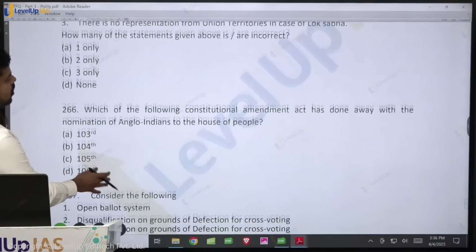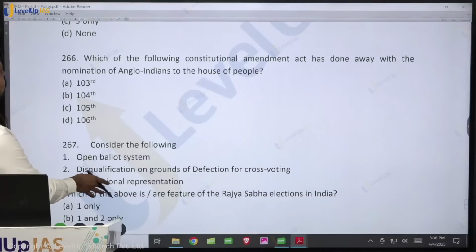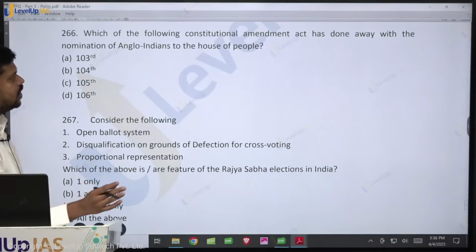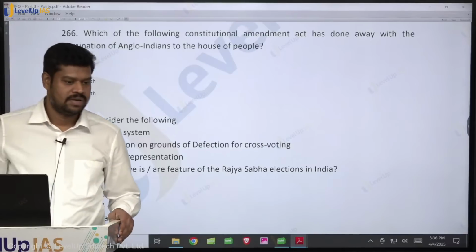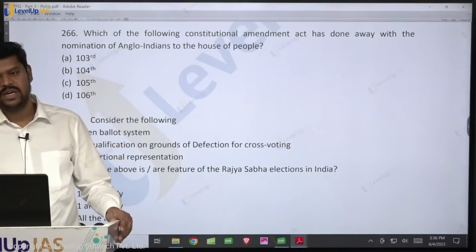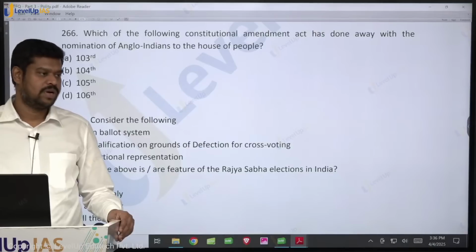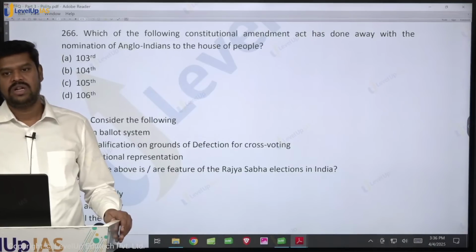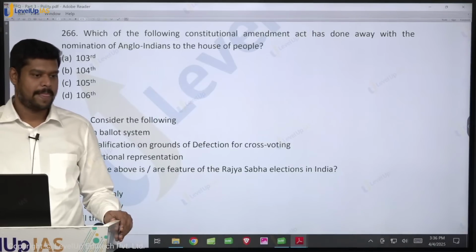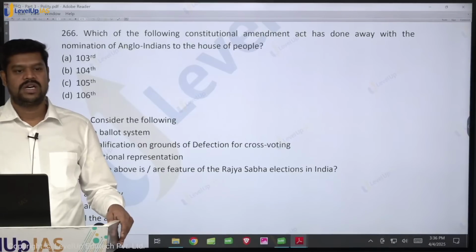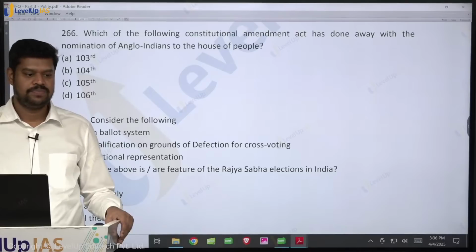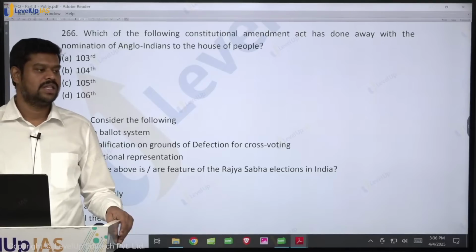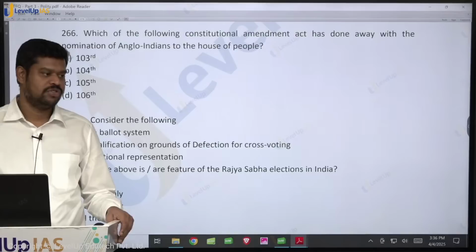Which of the following Constitutional Amendment Acts has done away with the nomination of the Anglo-Indians to the House of the People? So let us try to see the last 7-8 amendments quickly. What about the 99th Constitutional Amendment Act? The Supreme Court has struck down the NJAC. On what grounds? On the grounds that it violates the basic structure, that is, the independence of the judiciary.